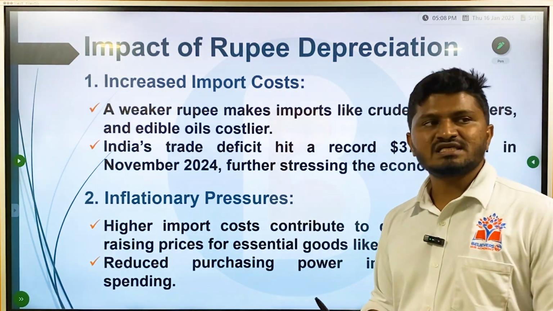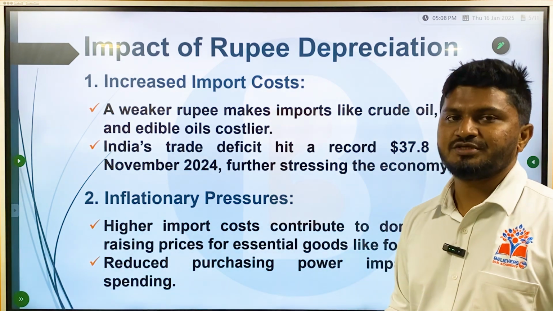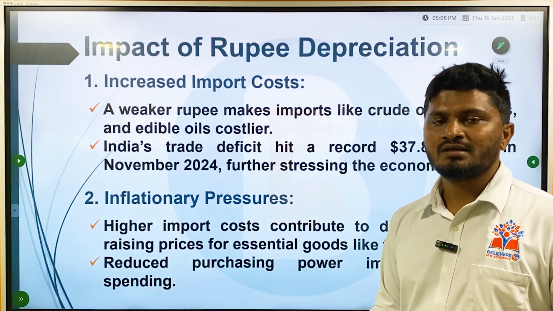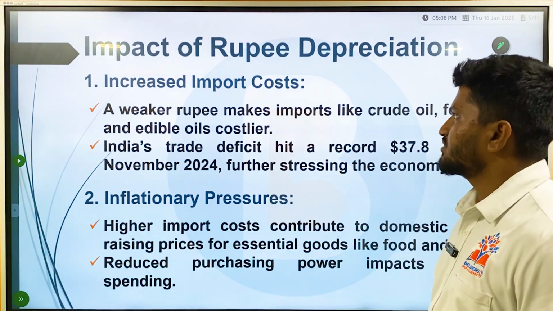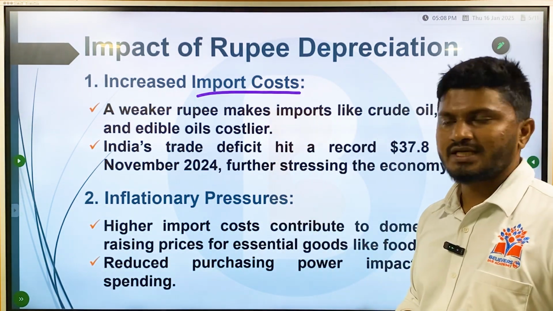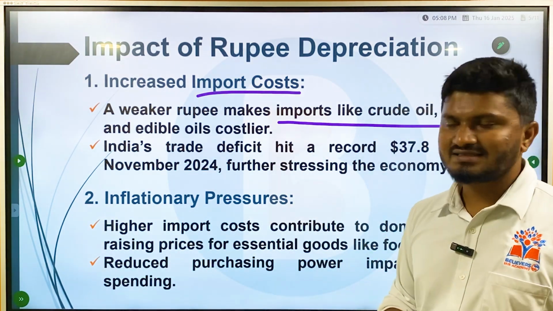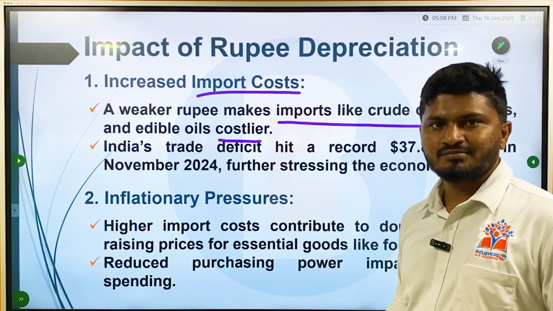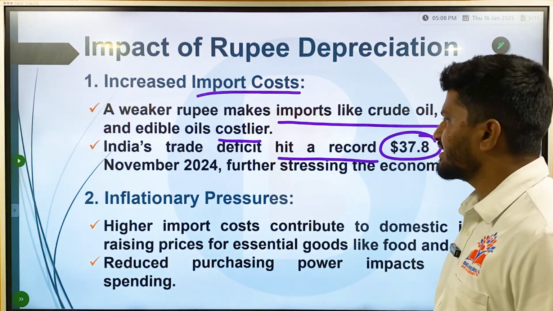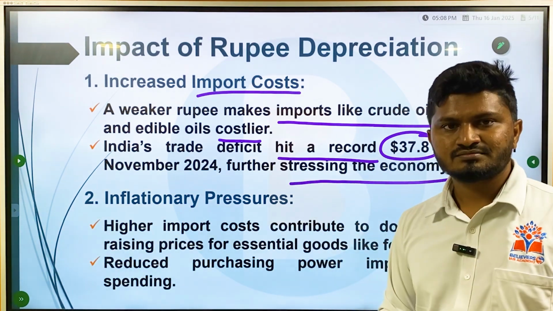So if those are the reasons for the depreciation of the rupee, then what is the impact of this depreciation? It has a wide range of implications on the economy and security as well. First, obviously, it will increase import cost. A weaker rupee makes imports like crude oil, fertilizers, and edible oils costlier. India's trade deficit hit a record 37.8 billion in November 2024, further stressing the economy.